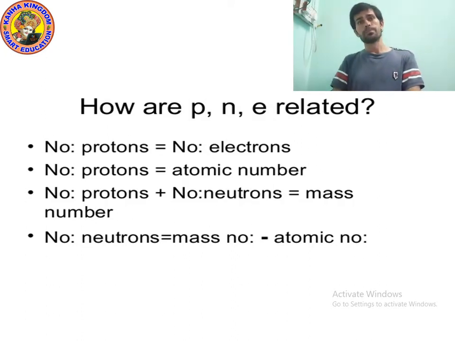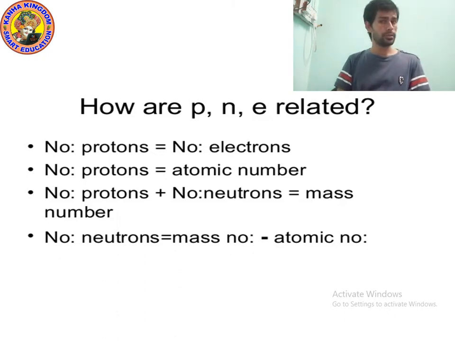If I ask you, in sodium how many electrons are present? 11. So protons are also 11, and the atomic number is also 11. It means the value of proton, electron and atomic number will be the same.